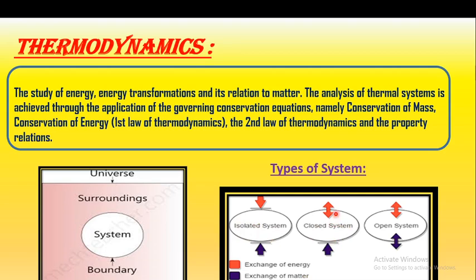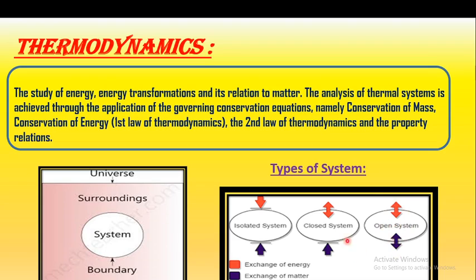In the closed system, what happens? This red symbol, the exchange of energy, means the closed system can exchange energy. This reversible arrow indicates that the closed system exchanges energy between the system and surrounding, but not matter. Matter cannot be exchanged from the closed system to the surrounding. And what is the open system? The name suggests that it's open for the exchange of energy and also the exchange of matter. Means the open system can exchange energy and matter both.